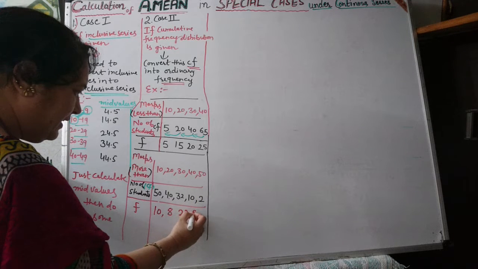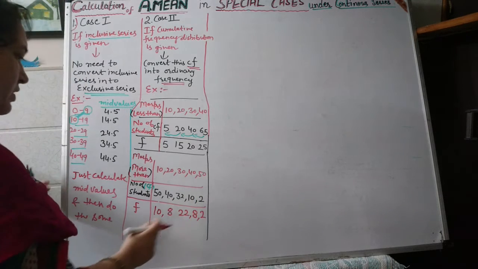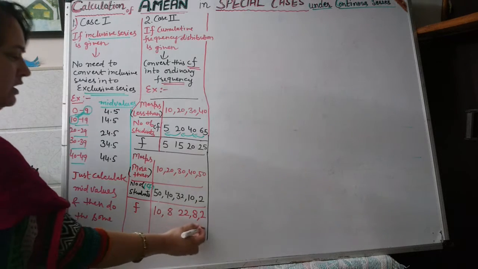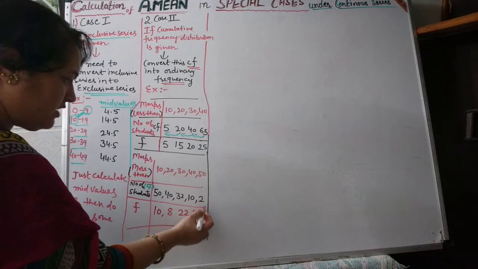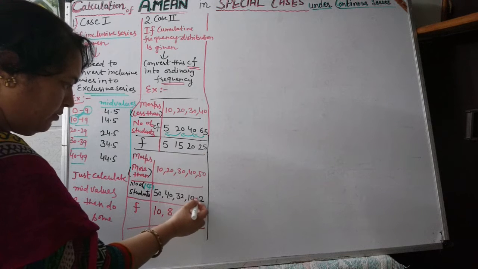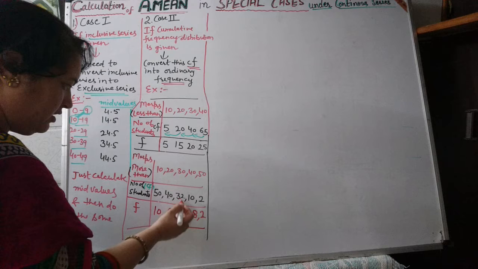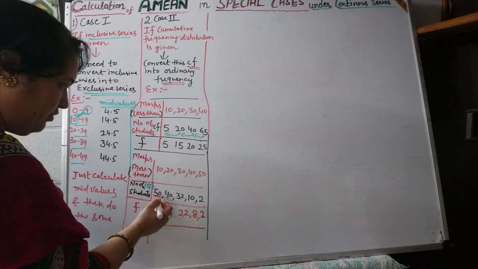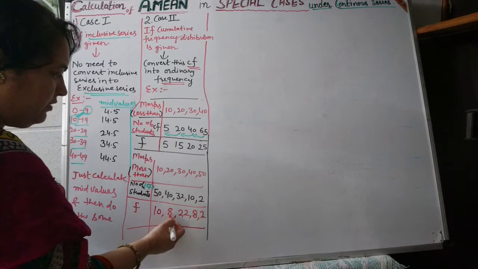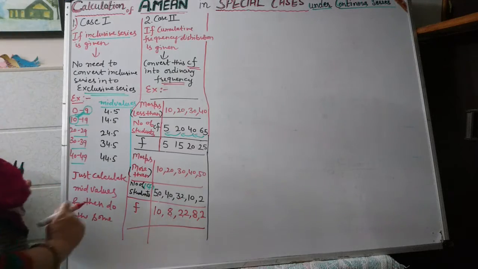That is 8, and the last one is 2. We can also prepare the frequency in this way: first write down 2, 10 minus 2 is 8, 32 minus 10 is 22, 40 minus 32 is 8, 50 minus 40 is 10. We can also prepare frequency in this way.